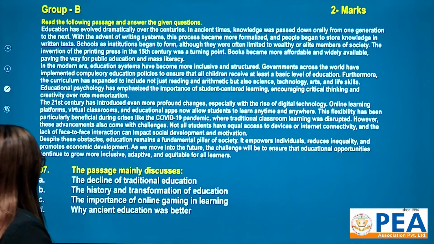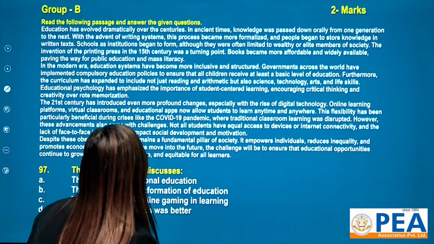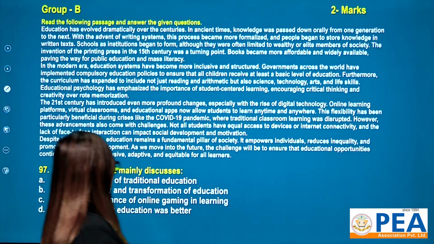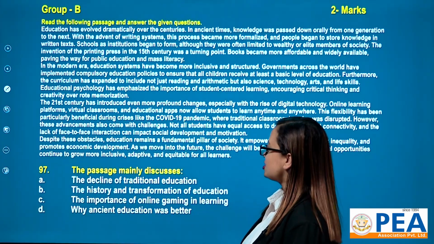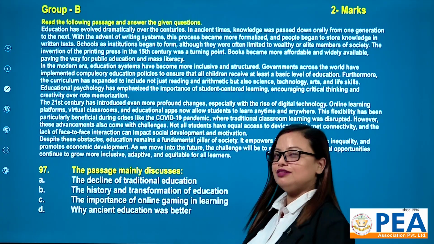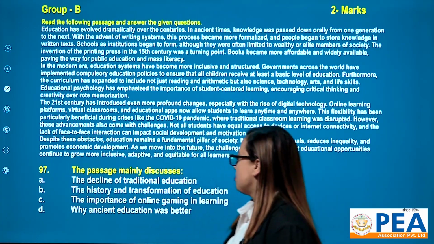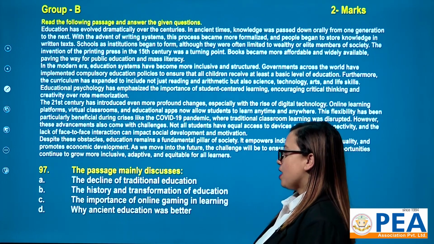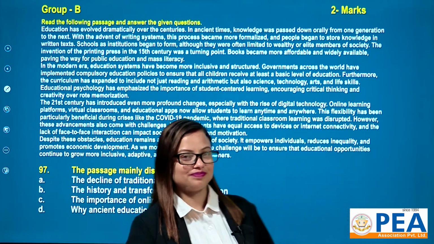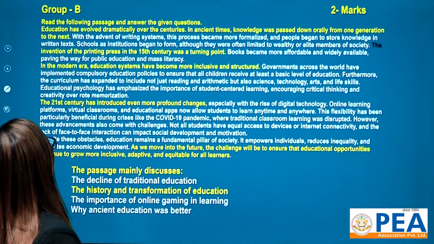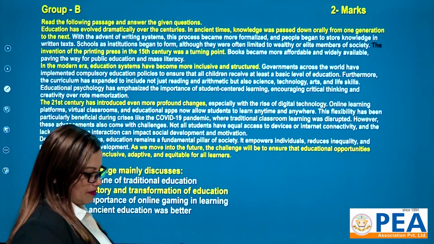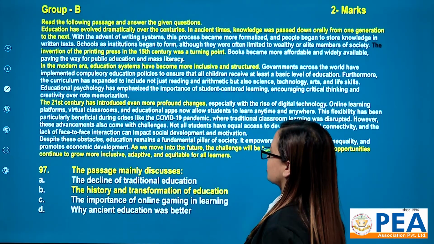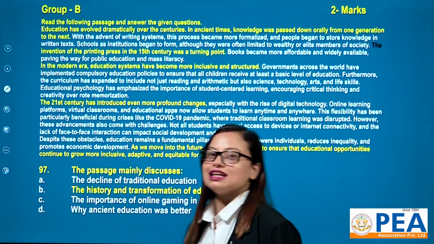Now the question is, the passage mainly discusses, and we have 4 options: the decline of traditional education, the history and transformation of education, the importance of online gaming in learning, and the last one, why ancient education was better. Okay, now let me find out the real answer here. The passage mainly discusses, let me read all those highlighted parts.